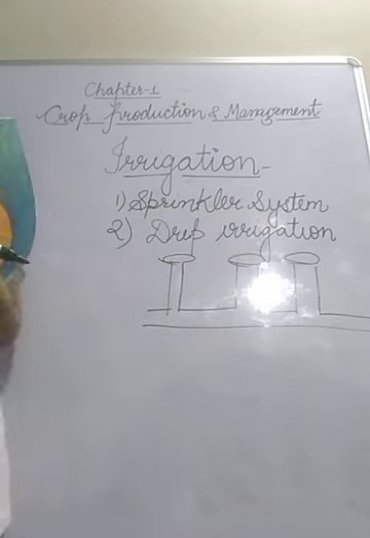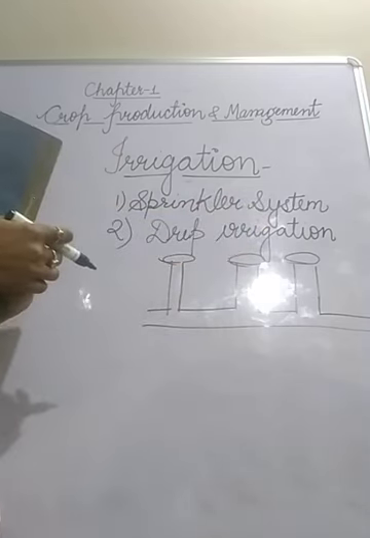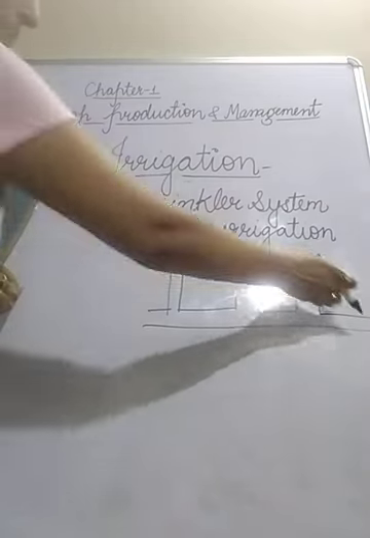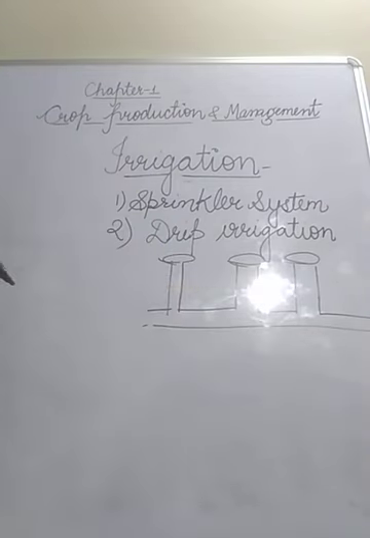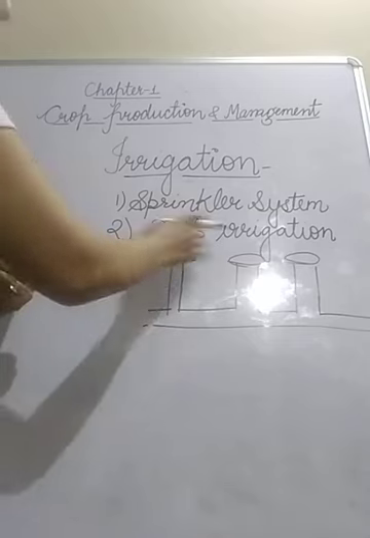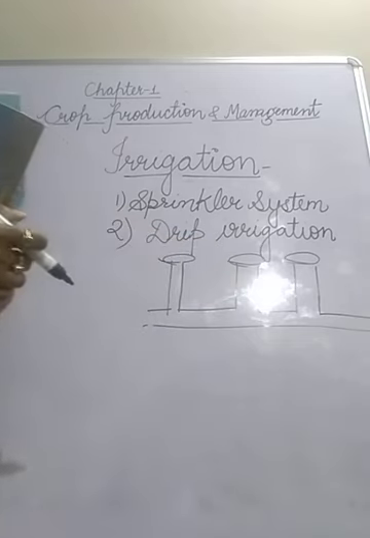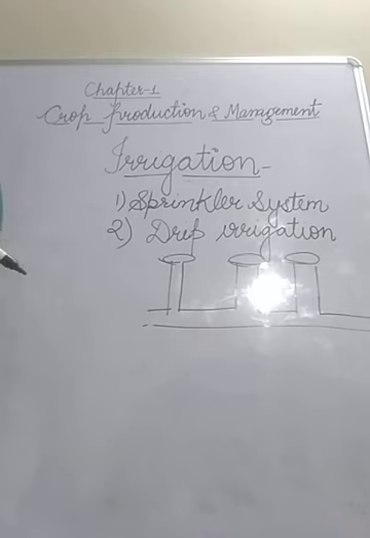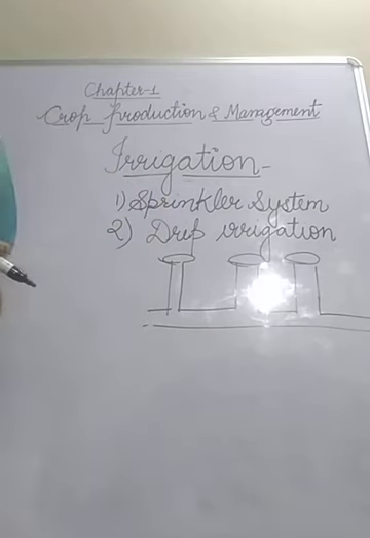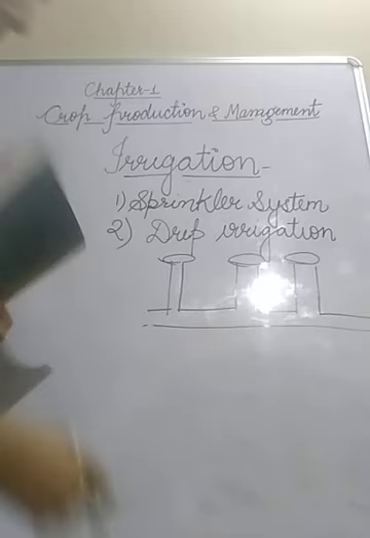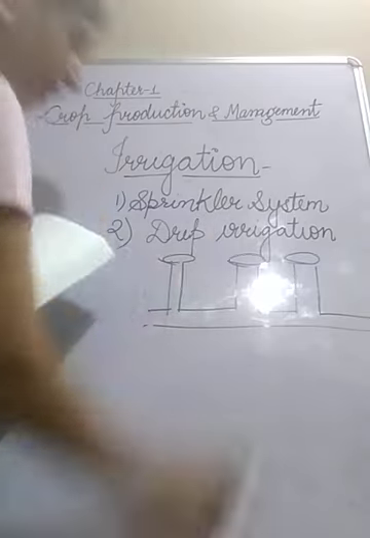at equal intervals, right? When water is allowed to flow through the main pipe under pressure with the help of a pump, when water flows through this main pipeline with the help of pump, it escapes from rotating nozzles in the form of rain, as if it is raining. It gets sprinkled over the crop as if it is raining. Clear? And drip irrigation now.